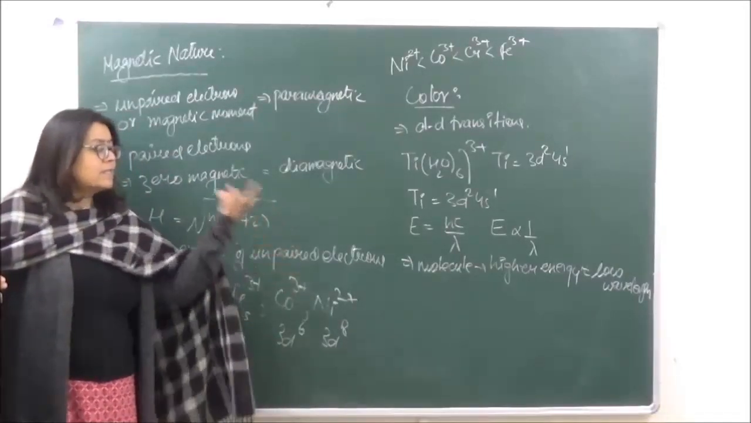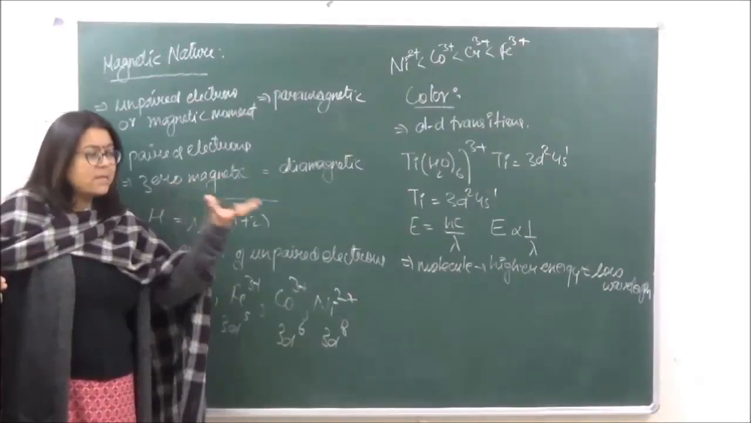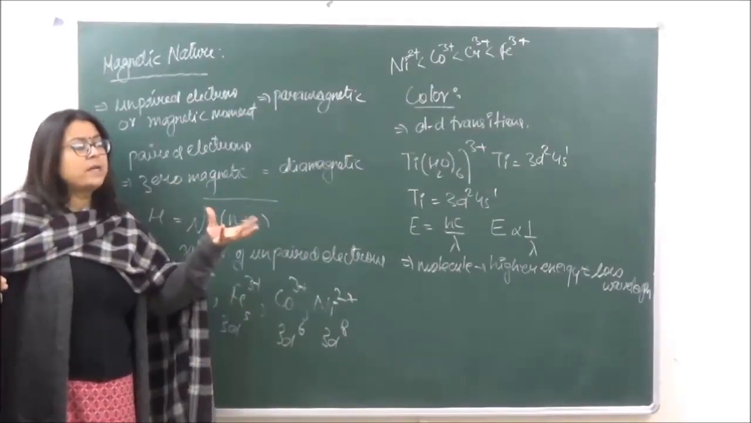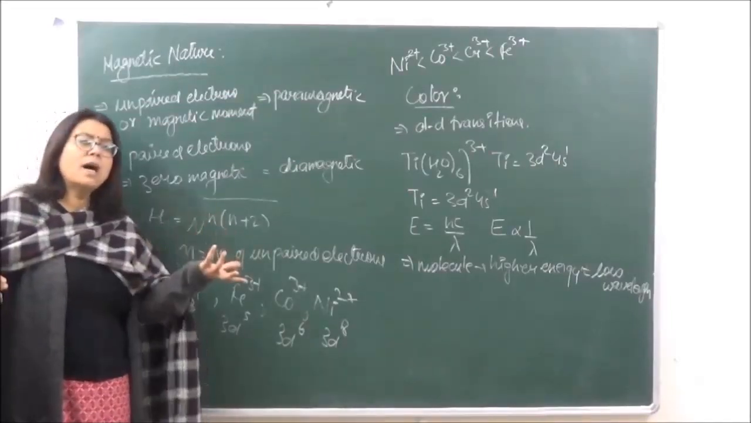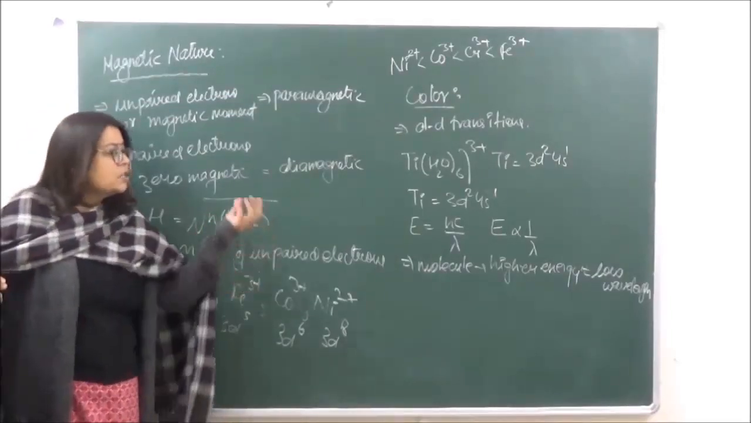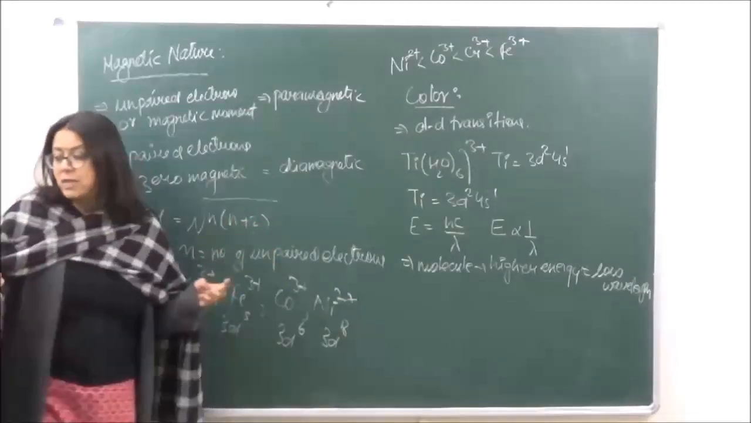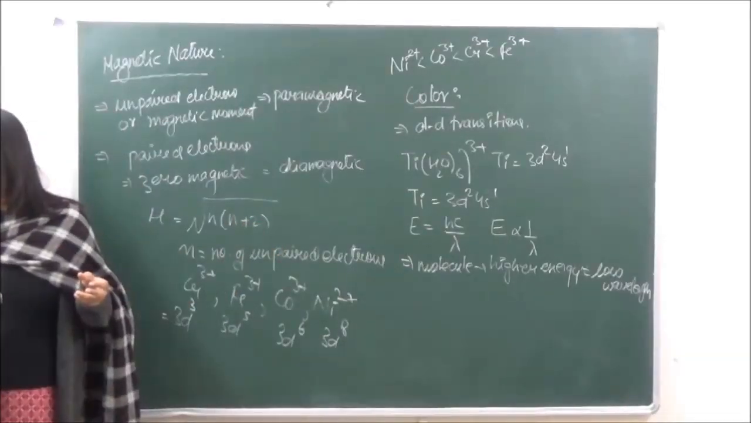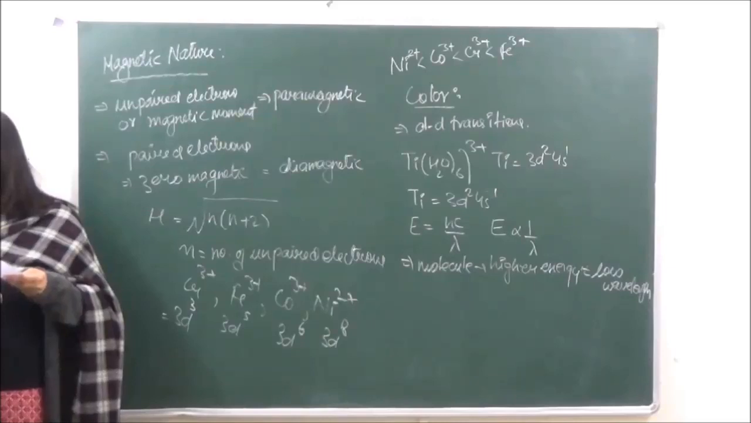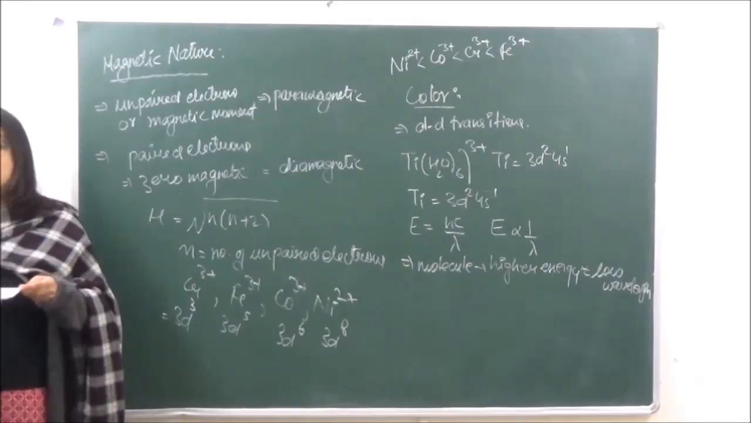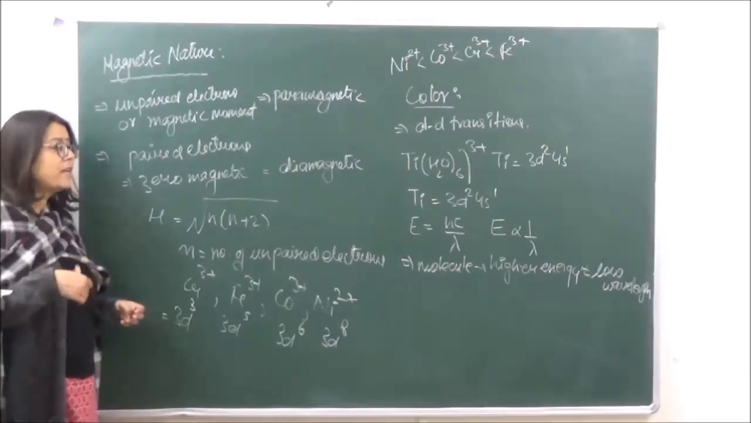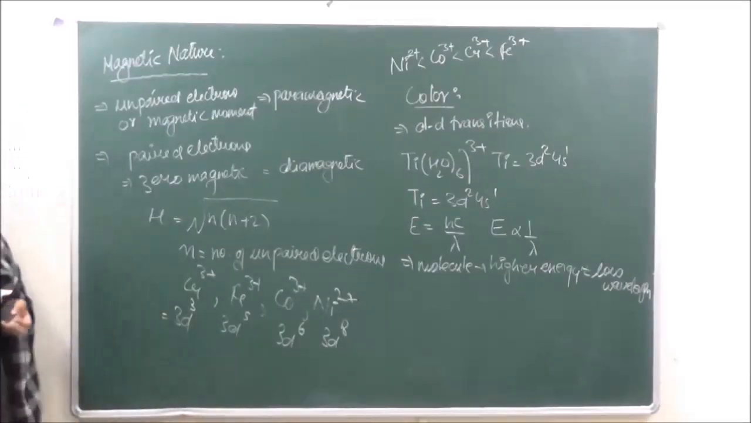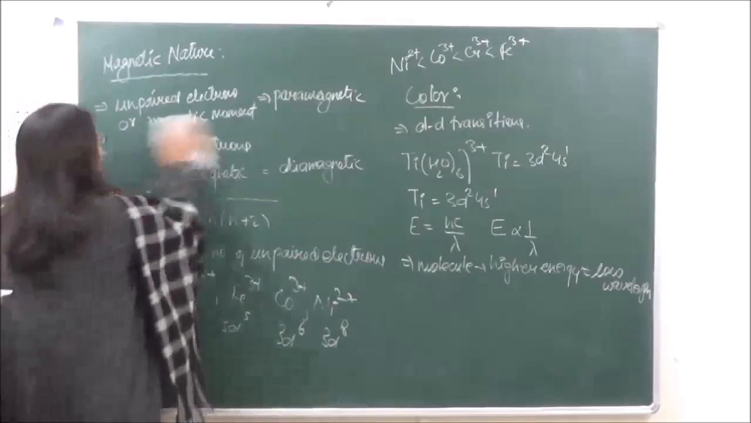ठीक है? If it is absorbing more energy, obviously it will emit radiations of lower energy, and lower energy is equal to what? Higher wavelength. ठीक है? So on the basis of this there is one complementary or color wheel which has been designed in order to tell us the radiations which are absorbed and the radiations which are going to be emitted. So let's see what this color wheel is all about.